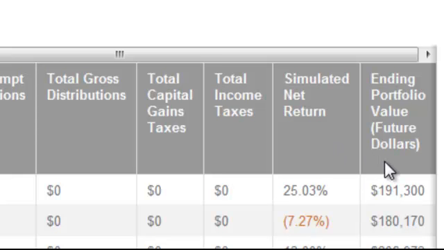Ending portfolio value. Just like the beginning portfolio value, this is the value of the portfolio at the end of the year.